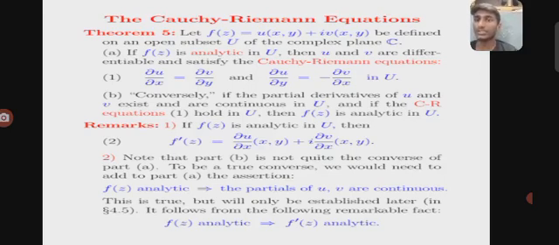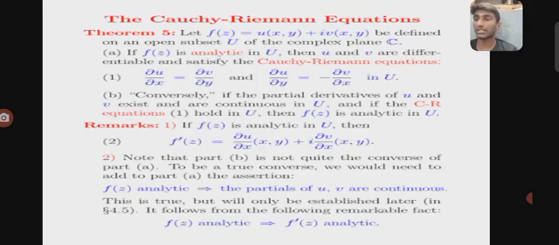Conversely, if the partial derivatives of u and v exist and are continuous in U, and if the Cauchy-Riemann equations (1) hold in U, then f(z) is analytic in U. So the function f(z) defined as u(x,y) plus i v(x,y) is said to be analytic if and only if it satisfies the given equation 1.